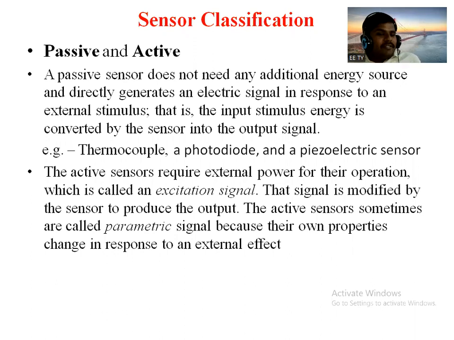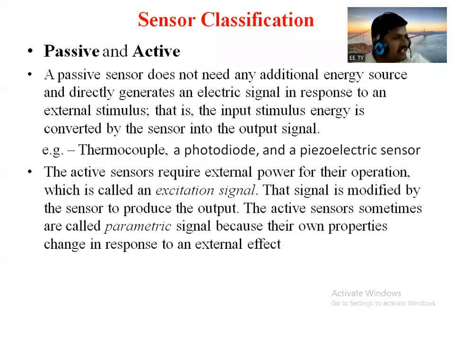So in case of an active sensor, it will require external power for its operation, right? That means an external source. It may be an external current source or external voltage source. To enable its operation, we require an external source, which is called an excitation signal. That signal is modified by the sensor to produce the output.